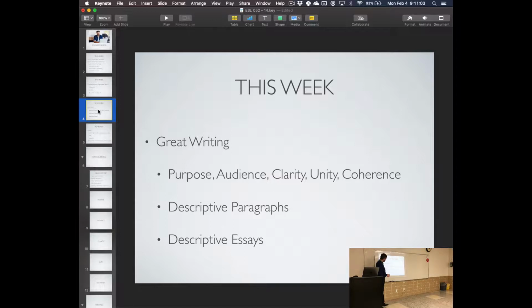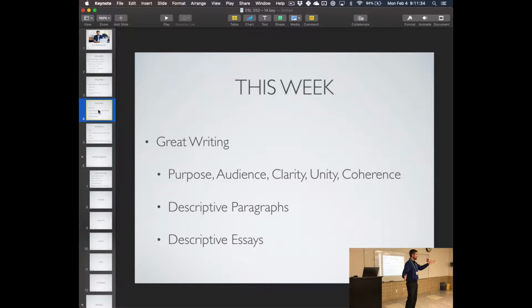And then we're going to do descriptive paragraphs and descriptive essays. In our book, it has an entire chapter about just paragraphs, which we've done a lot of. It goes through descriptive paragraphs and definition paragraphs and classification paragraphs and cause and effect and all these different paragraph types. And then the next chapters are description essays and cause and effect essays and classification essays. So the essay types match the paragraph types.